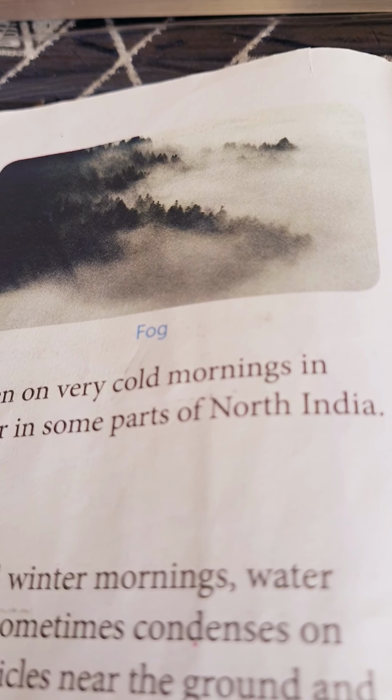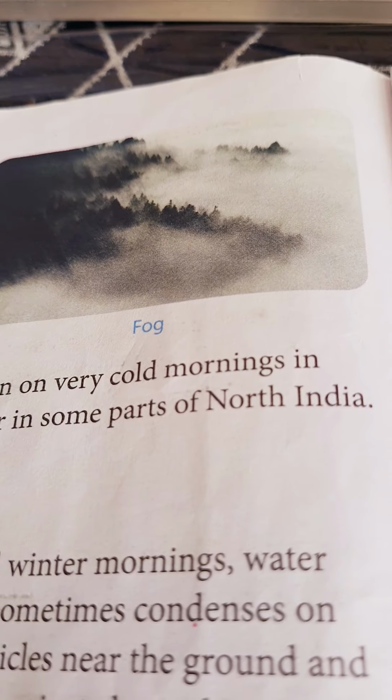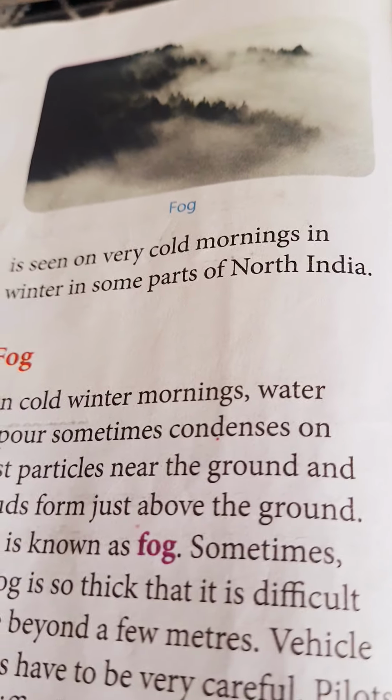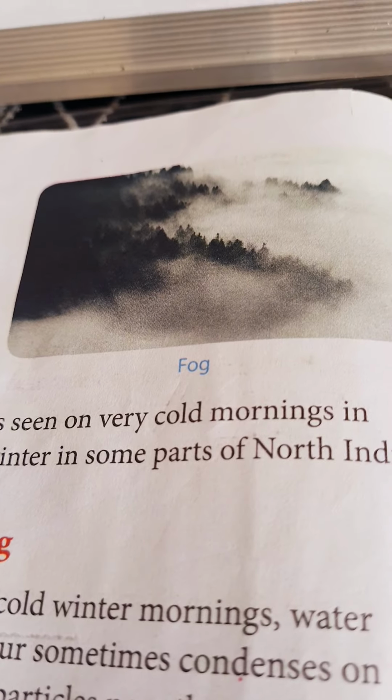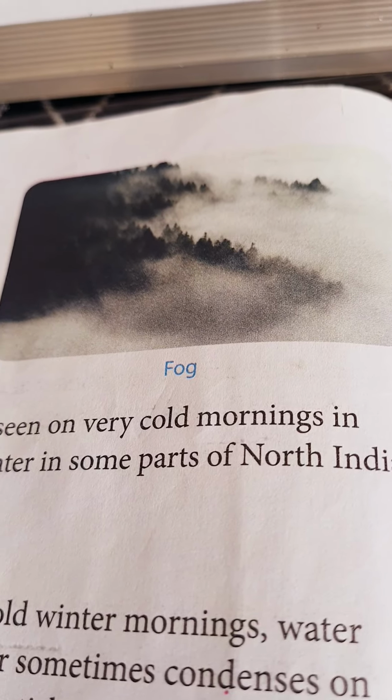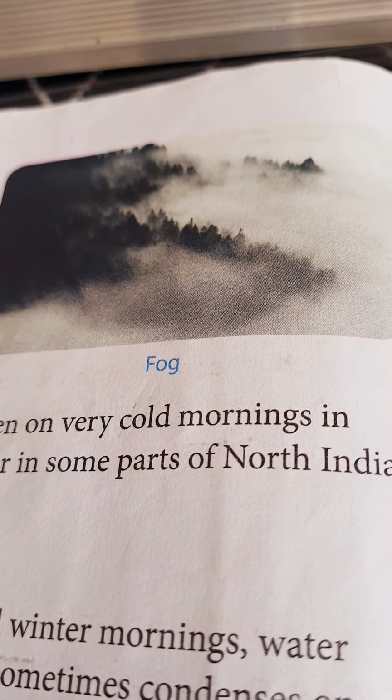Now the earth's water. About 3/4 of the earth's surface is covered with water. It is present in oceans, seas, rivers, lakes and ponds. It is also present under the earth's surface, and this is called groundwater. Now water is very important for us, for living. We need water to live, otherwise we will die if water is not there. Correct. Now you understood what I am going to talk about.